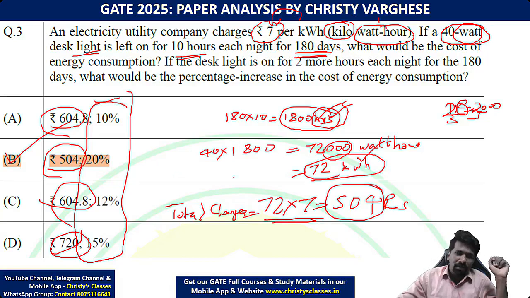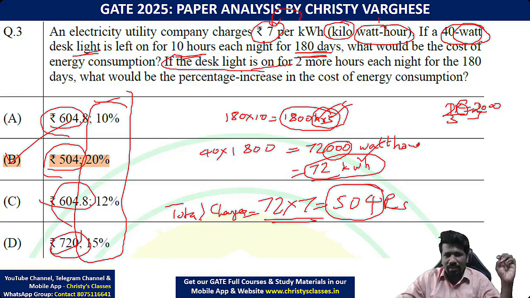Now, second part, for your understanding I will explain. In the other situation given, if the desk light is on for 2 more hours, meaning 12 hours instead of 10 hours. In school, they would complicate this too: 12 into 180, multiply by 40, multiply by 7, take the difference, and find the percentage. Don't do any of that. Smartly do it. In the Percentage class I will train you for that.